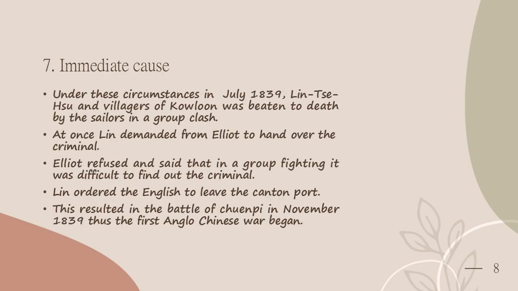Next comes the immediate cause. Under these circumstances, in July 1839, Lin Wei-hsi, a villager at Kowloon, was beaten to death by English sailors in a group clash. At once, Lin demanded that Elliot hand over the criminal. Elliot refused, saying that in a group fight, it was difficult to find out the criminal.